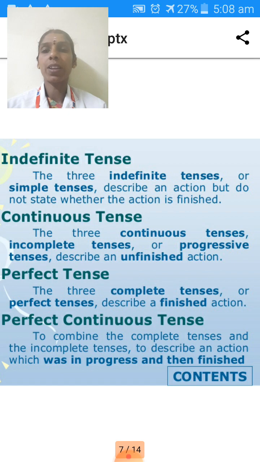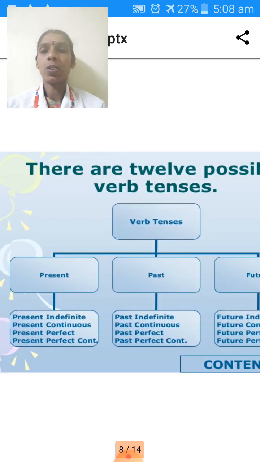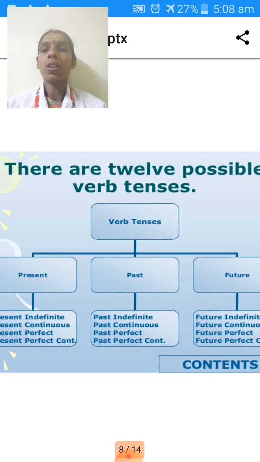This is called perfect tense. We can easily identify the tenses in a tabular column. Here there are 12 possible verb tenses. First, verb tense. In verb tense, we also represent a verb form. Let me discuss the verb form later. First of all, verb tense.